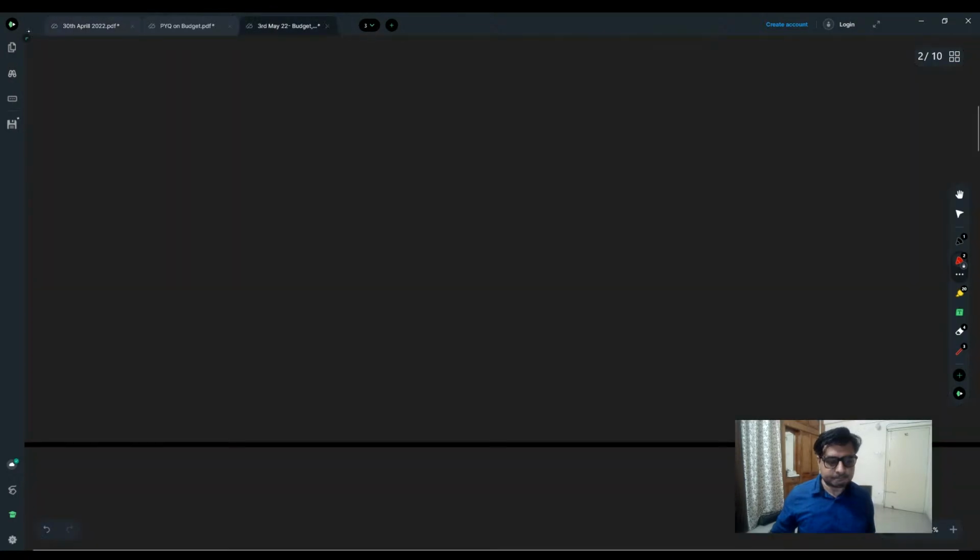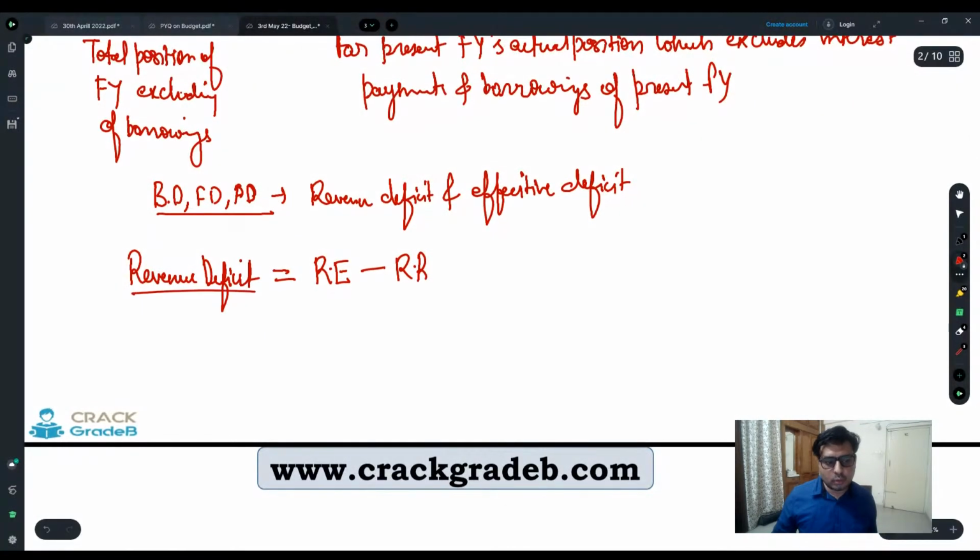And for that, we are going to calculate what? Revenue deficit, that is revenue expenditure minus revenue receipts. And if you have any revenue deficit, it is going to show that for that revenue expenditure, government has to go for borrowings, or government has to decrease its revenue expenditure. See, if you have a deficit here, revenue expenditure minus revenue receipts, some amount, suppose X amount is the revenue deficit.